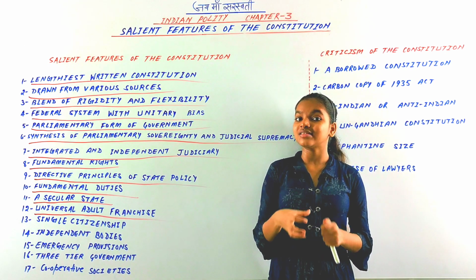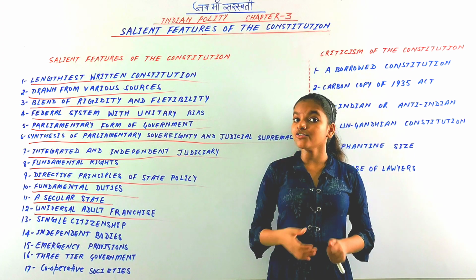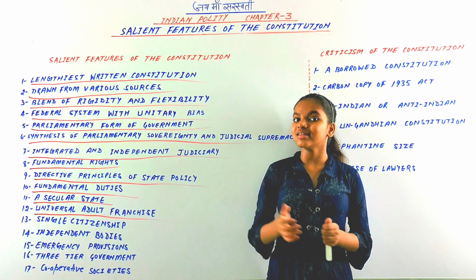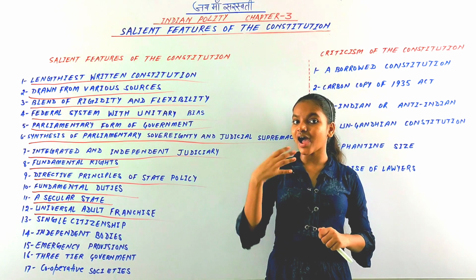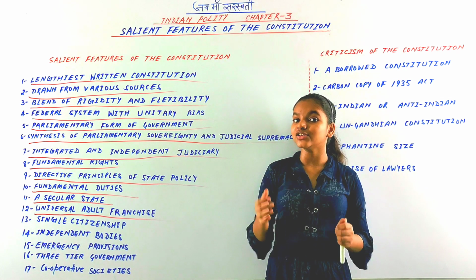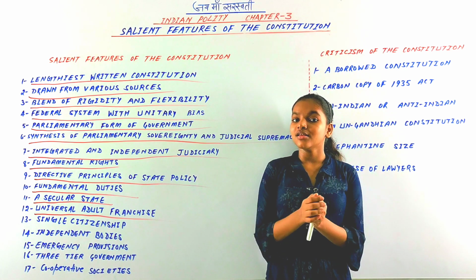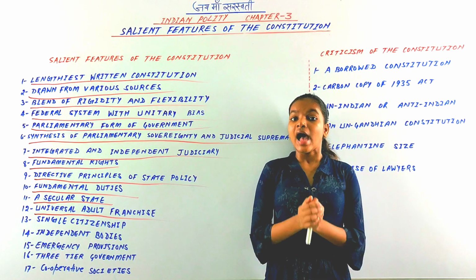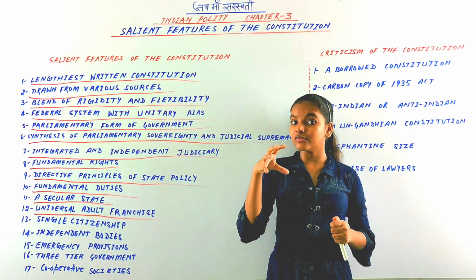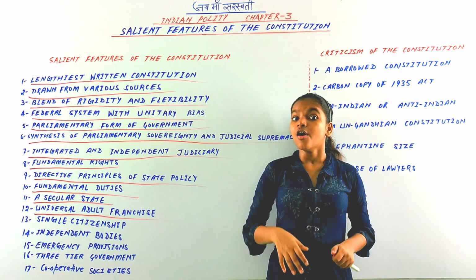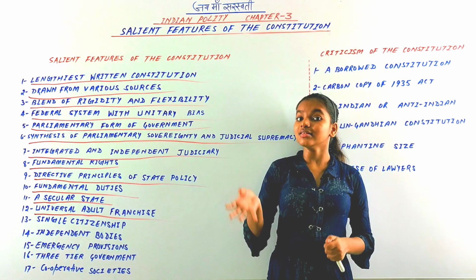Every citizen in India is allowed to vote for the person he wants, irrespective of caste, religion, sex, and so on. There is no discrimination. And this concept of universal adult franchise was started from the early stage.